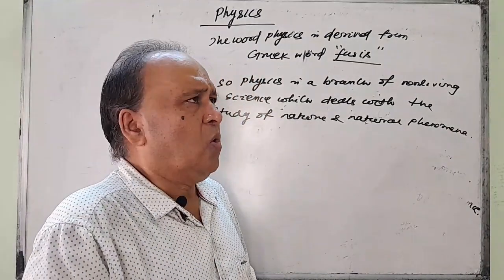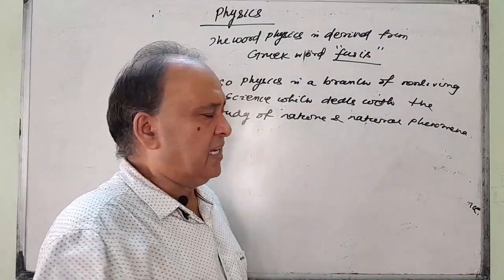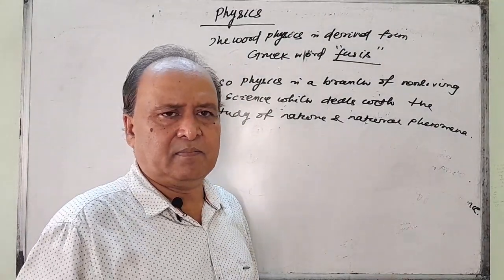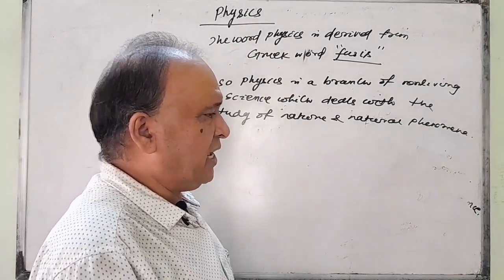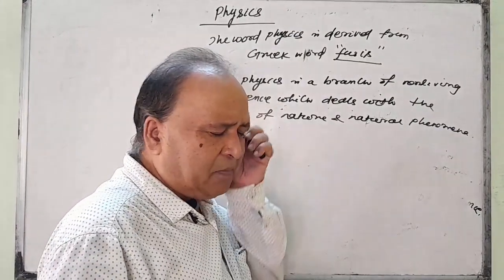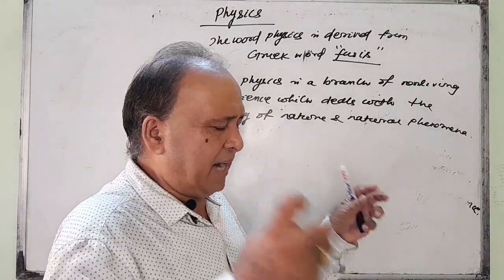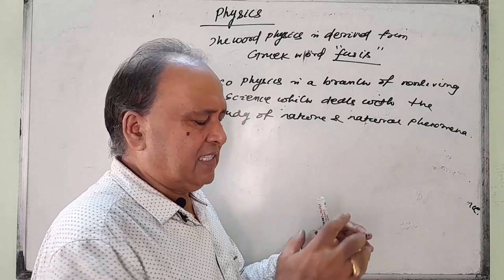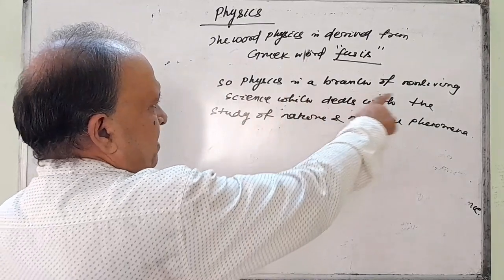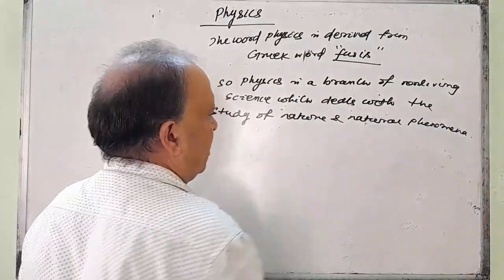Suppose when we throw a stone upward, it comes towards the ground. Second one is, thunder comes after lightning. Third one is, when we hit a metallic rod on one side, heat comes to the other side. A magnet attracts iron. Like this. These are the physical phenomena. So, physics is a branch of non-living science which deals with the study of nature and natural phenomena.